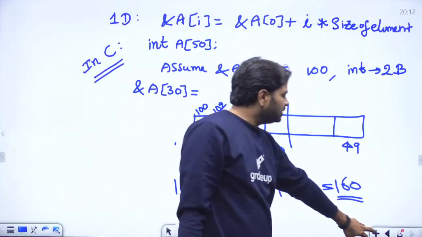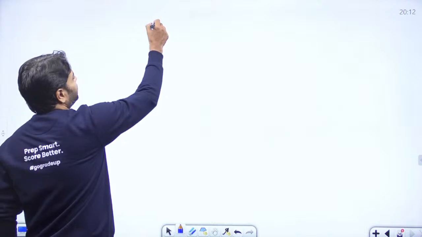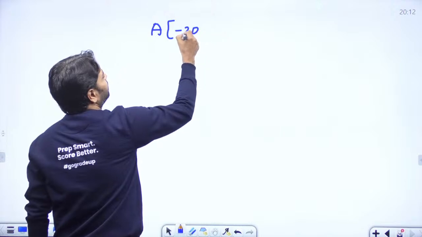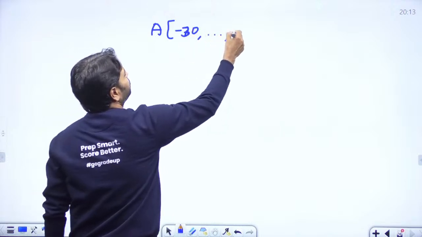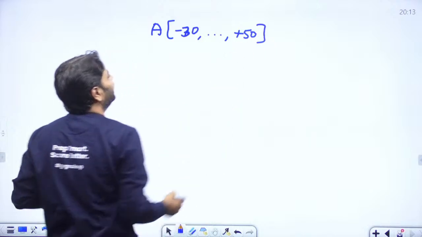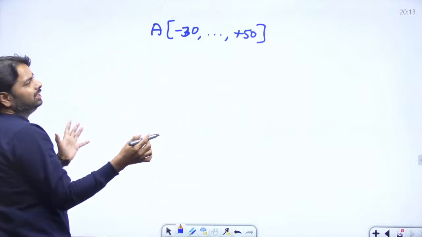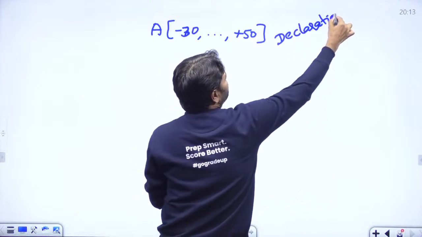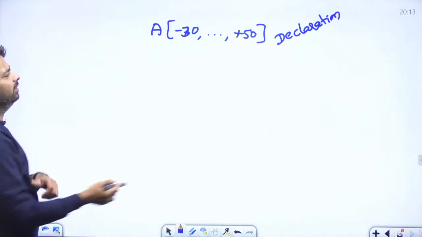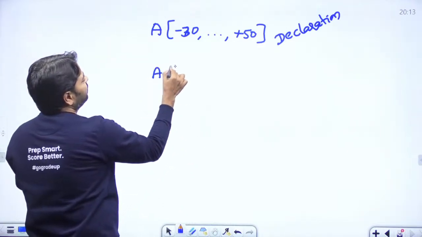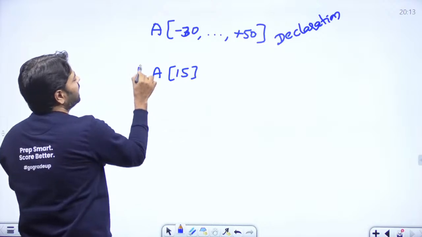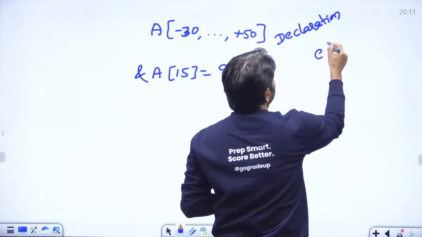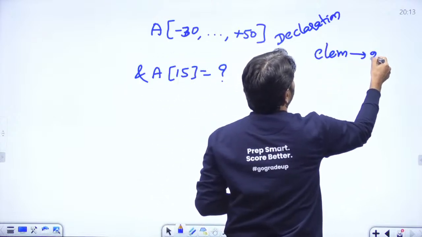Okay, let's move to in general data structure. What is required? If A is there, let's say I'm going from minus 30 to plus 50 index. This is my declaration. This is a declaration in some programming language. It's not C. And now I want to find out, let's say, A of 15. What is the address of A of 15? And assume all of them are the same element size, let's say 2 bytes.